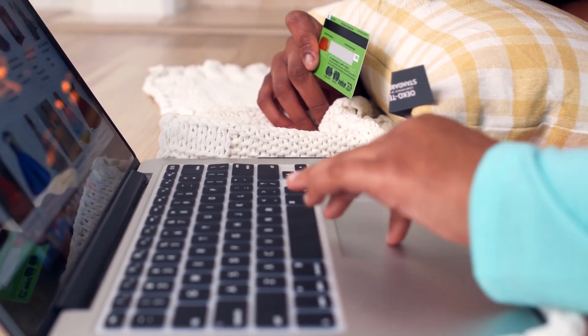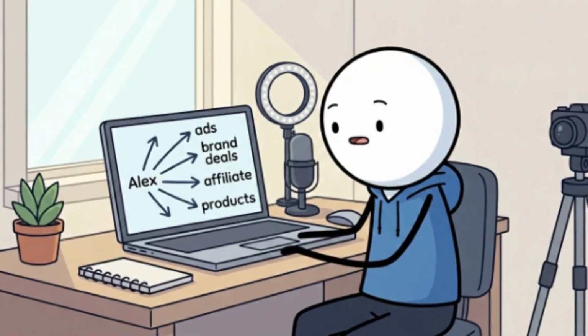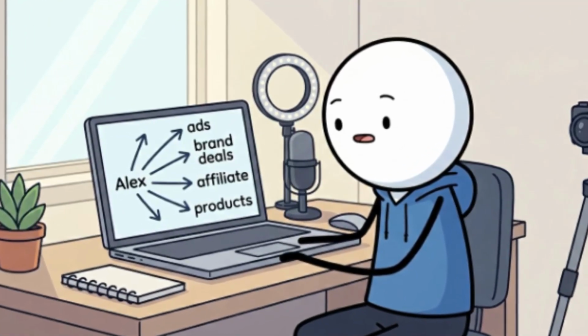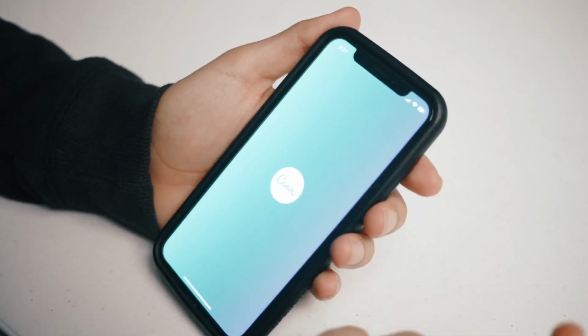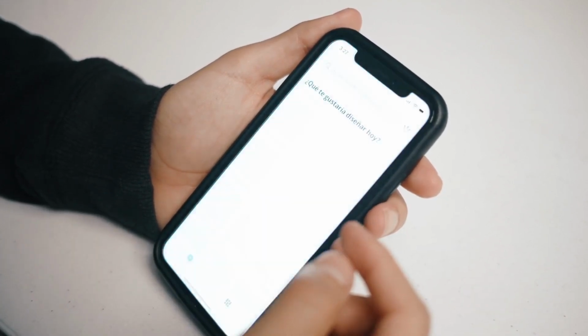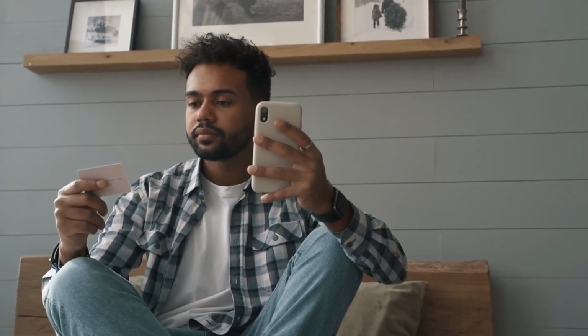Now, app usage behavior. Active and consistent app usage can also influence internal scoring. Accounts that are used regularly tend to be evaluated more reliably than inactive ones.